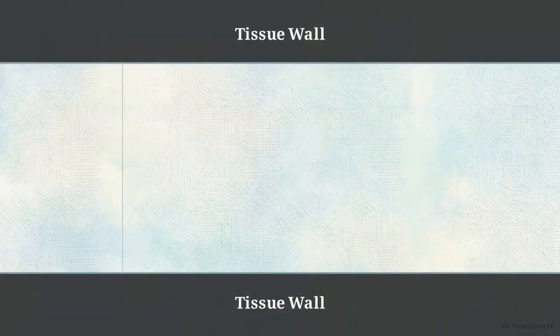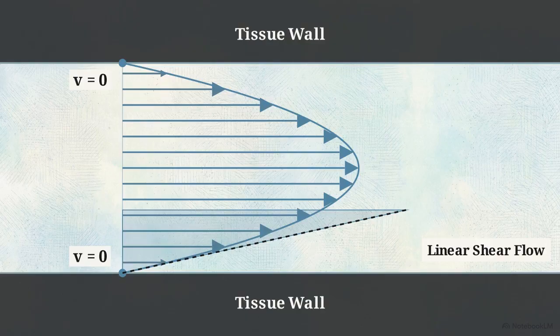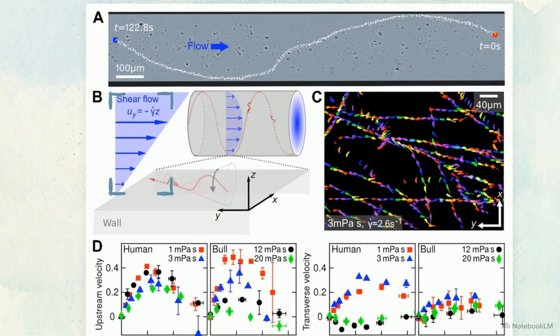Fluid moving through the reproductive tract follows a Poiseuille shear flow profile. The velocity is zero at the channel wall and increases linearly with the distance from that boundary. This schematic represents that gradient with blue arrows. Because the cell is trapped at the wall, its tail experiences higher flow velocities than its head, creating a differential torque that mechanically rotates the cell upstream.